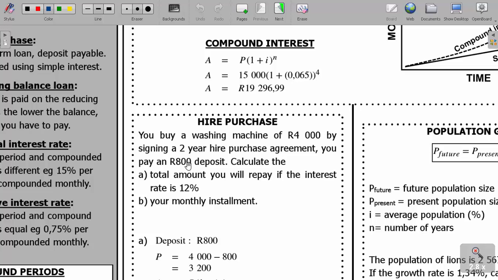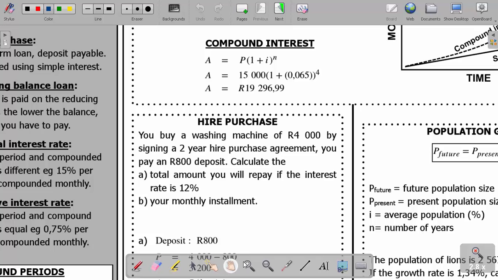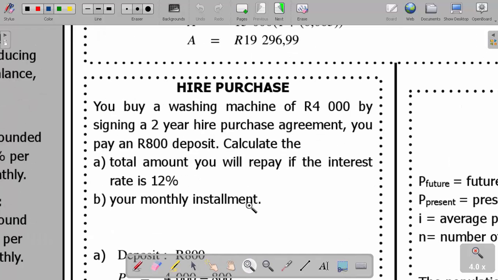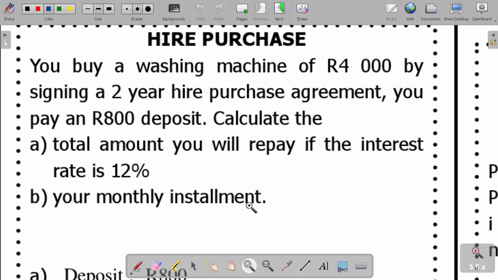Now hire purchase: you buy a washing machine of 4,000 by signing a 2-year hire purchase agreement. You pay 800 rands deposit, calculate the total amount you will repay if the interest rate is 12%. Okay, so now in that case, how much are you going to pay if the rate is 12%? Let's check it out.